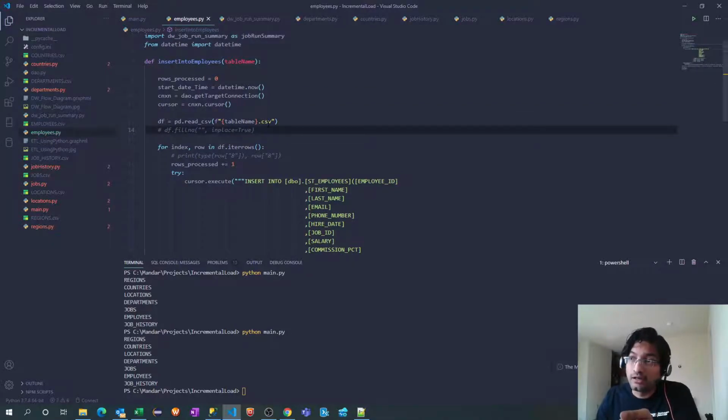We know that when we are pulling the records into the data frame, if there are null or empty strings in the source, the data frame populates that with NaN. When the insert script tries to insert that NaN value into the SQL Server database, it fails, and that's the reason we are converting that NaN to an empty string or null value here.